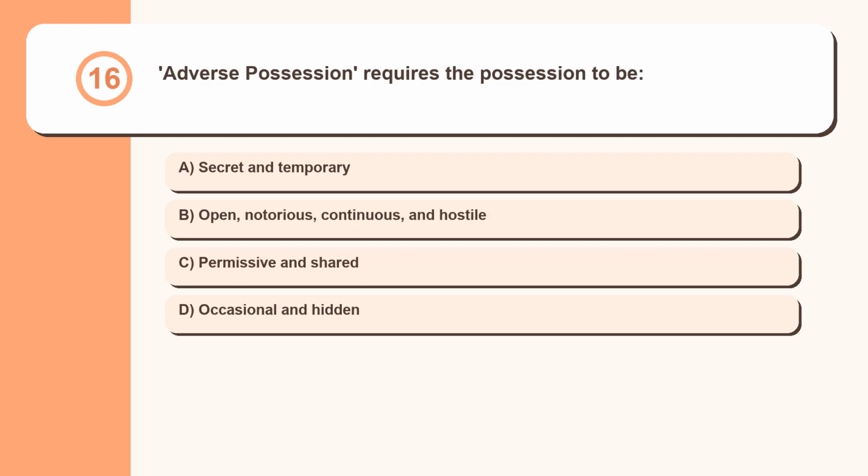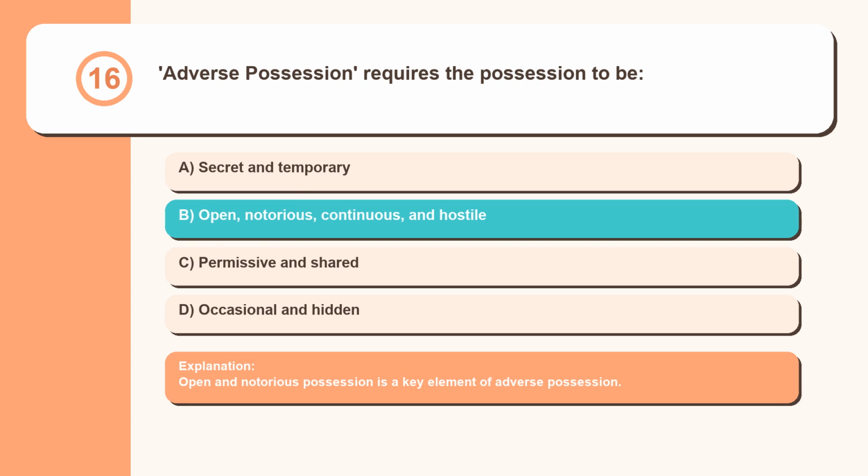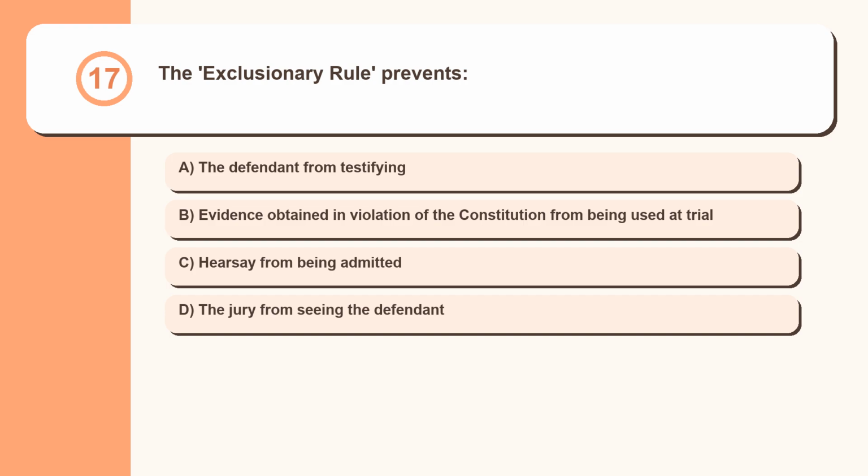Question 16. Adverse possession requires the possession to be: secret and temporary, open, notorious, continuous, and hostile, permissive and shared, occasional and hidden. Open and notorious possession is a key element of adverse possession. Question 17. The exclusionary rule prevents: the defendant from testifying, evidence obtained in violation of the Constitution from being used at trial, hearsay from being admitted, the jury from seeing the defendant.